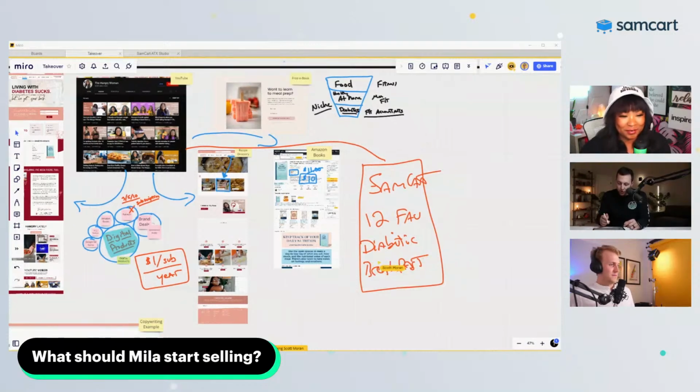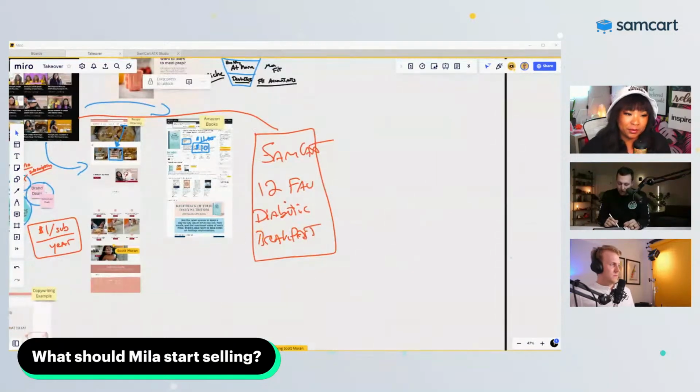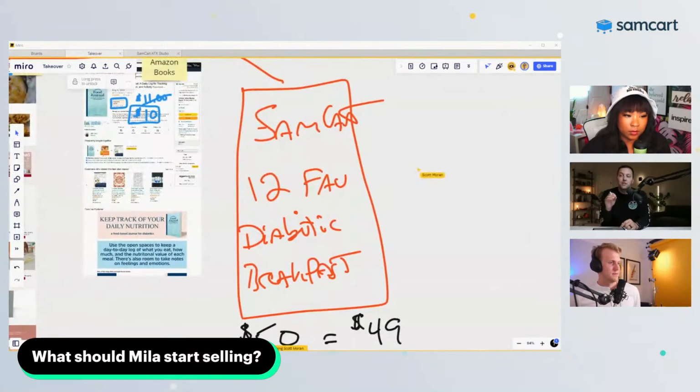And all of a sudden, you could sell this for $20, $40, $50, right? And if you sell this thing for $50, guess how much Mila is keeping? Mila is keeping basically $50, maybe something like $47, $48. You pay like 3% to the credit card folks, you know what I mean? But all of a sudden you are keeping massive amounts of money just by selling something that you own, right?